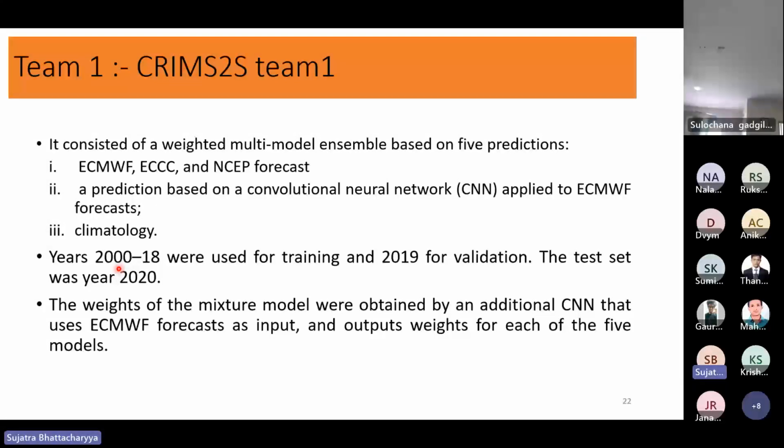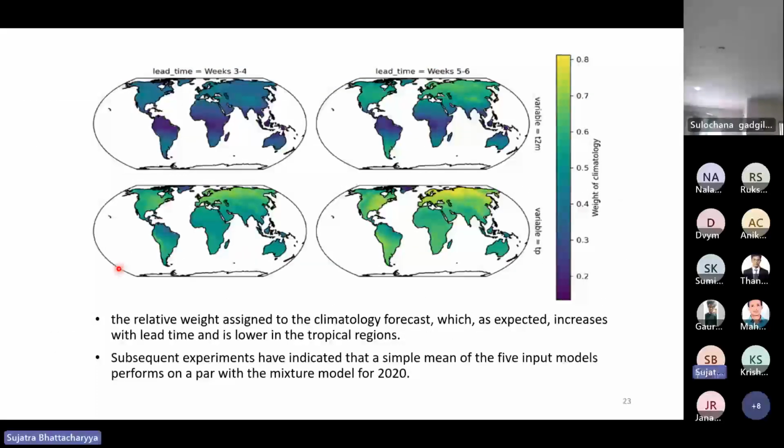to find the final prediction. The important part is, if you see the variable for the percent, this plot shows the weightage given to the climatology. Even at the 3 to 4 week lead time, we can see that around 50 to 60% weightage is given to the climatology only, and as the lead time increases, it goes up to 80%.